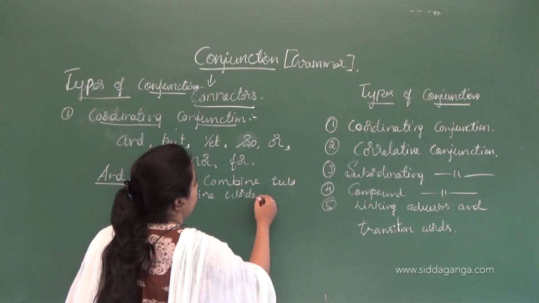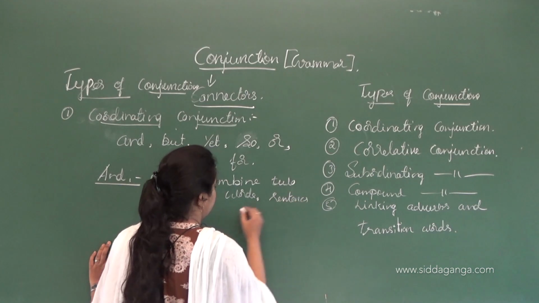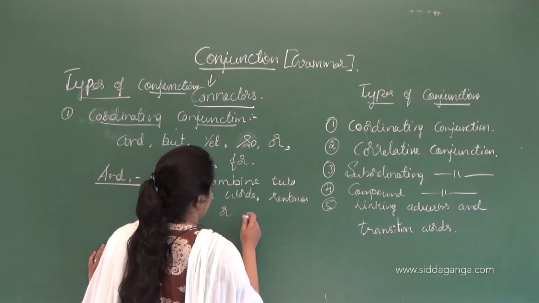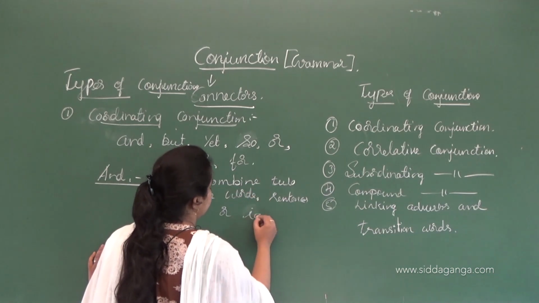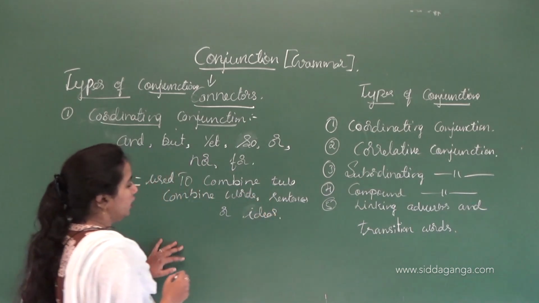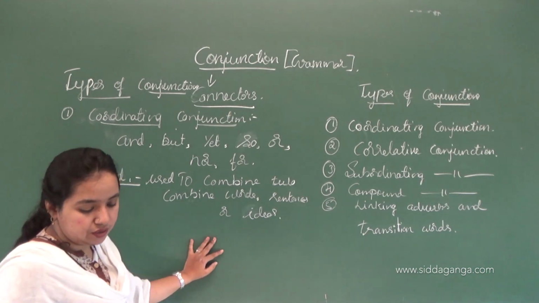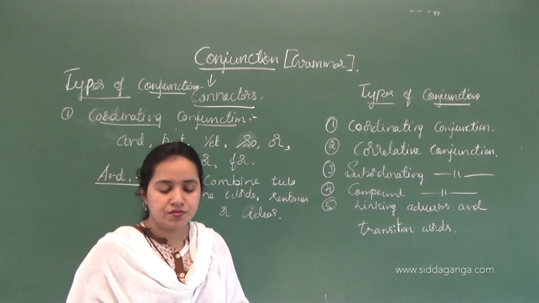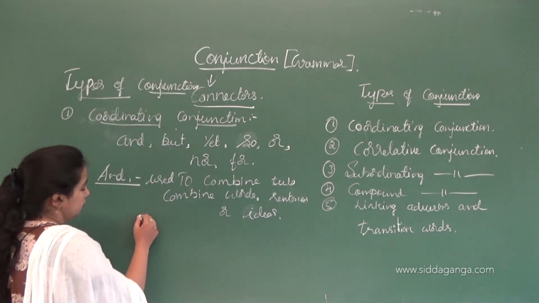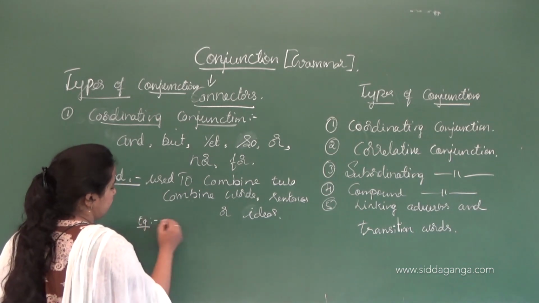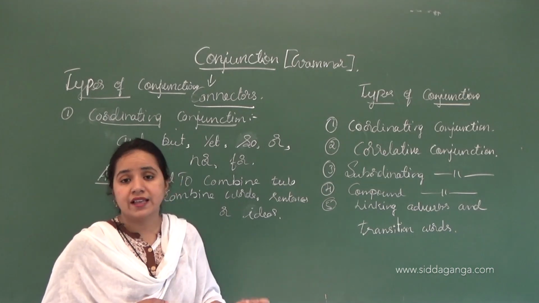Either that is sentences, or clauses, or you may take ideas. So this is the way the 'and' is used here according to the rule. For example, I like to drink tea and coffee. We will learn about it through the examples also.